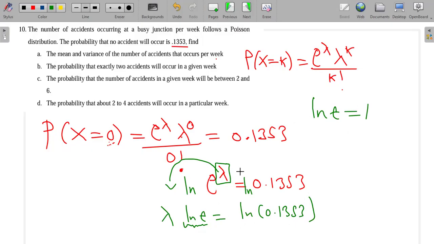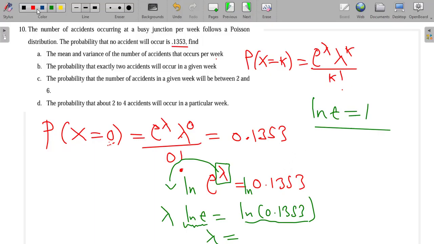Later on we'll be learning about the laws of exponentials. In fact, you already learned these properties in semester 1. So I was worried, but I'm not now. This means lambda is equal to, and then you just punch this value on the calculator, ln of 0.1353.